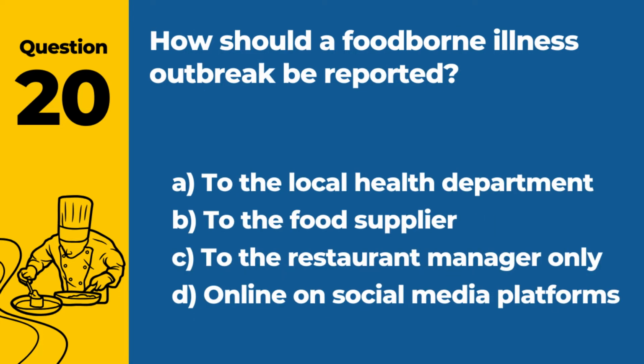Question 20. How should a foodborne illness outbreak be reported? A. To the local health department. B. To the food supplier. C. To the restaurant manager, only. D. Online on social media platforms. Answer A. To the local health department. They are responsible for investigating and controlling foodborne illness outbreaks.